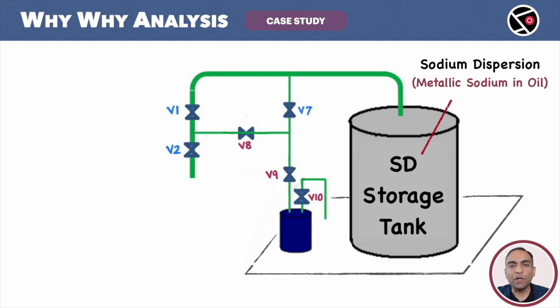If you want to know more, please check out the links in the description box. This is a drain pot, a much smaller container. And we have a system of pipes and valves, V1, V2, V7, V8, V9, and V10. These valves control the flow of chemicals. An open valve allows the chemicals to flow through it. A closed valve will not.